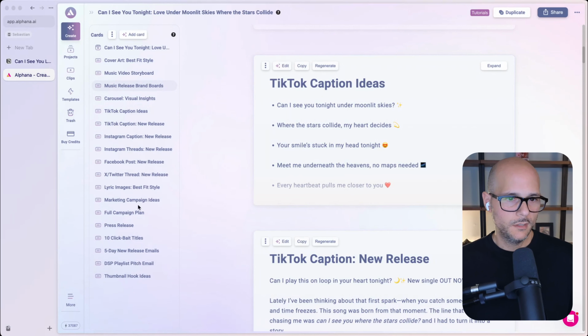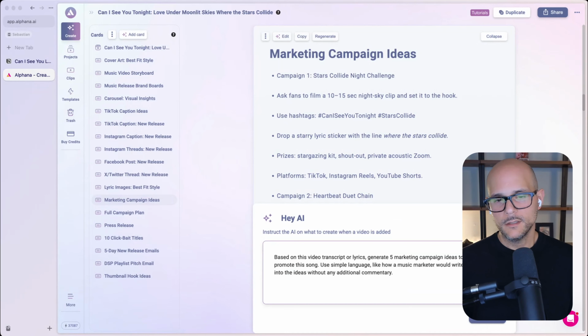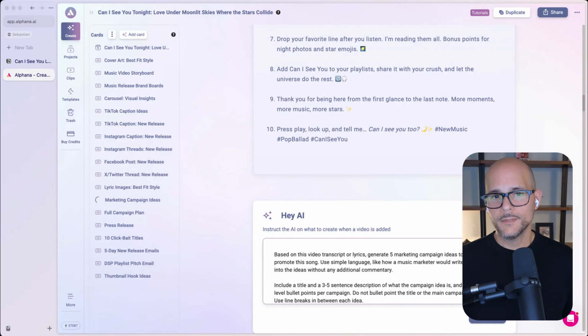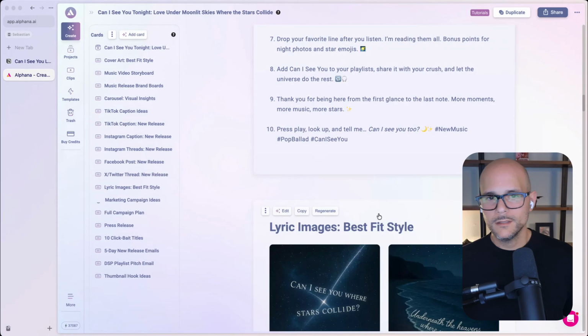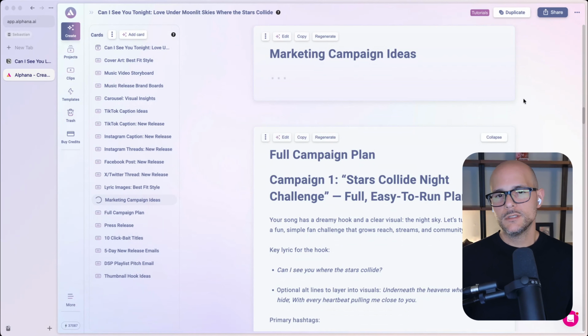Hopefully that helps. The one that I would have probably changed were these marketing ideas, because I don't like how it was formatted. So I would say something like include a title and a 3 to 5 sentence description of what the campaign idea is, and 3 high-level bullet points per campaign. Yeah, I think that's it, right? Do not bullet point the title or the main campaign idea. Use line breaks in between each idea. This is just me customizing the prompt and the formatting. So if you don't like the way it formatted the content for you, it's not coming out in the way, like the last version just did straight bullet points.